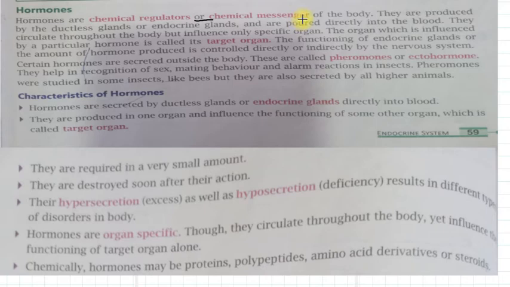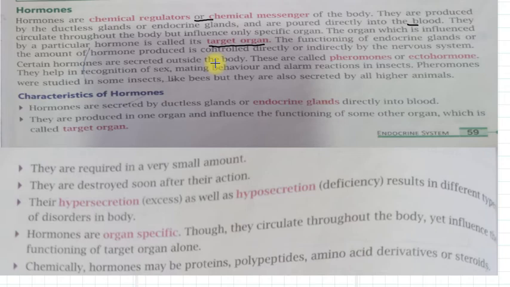So because they are ductless, the hormones are poured directly into the blood. They circulate throughout our body through the blood, but they influence only the specific organs for which they are meant. These specific organs are called target organs. That is, the organs which are influenced by a particular hormone are called target organs.